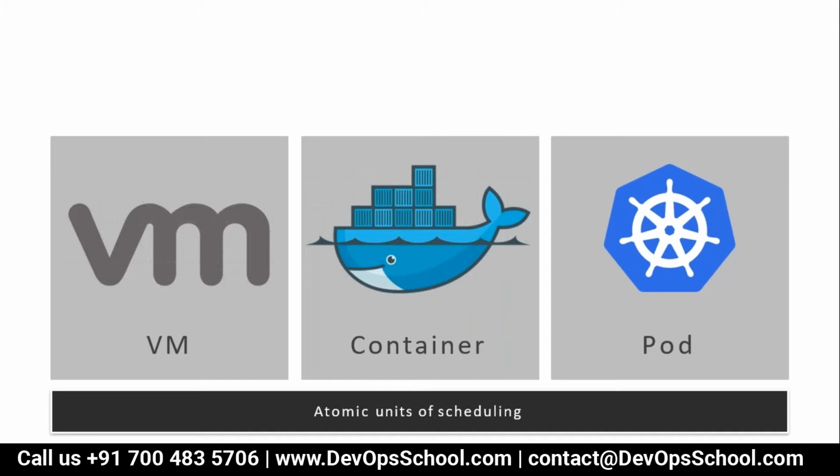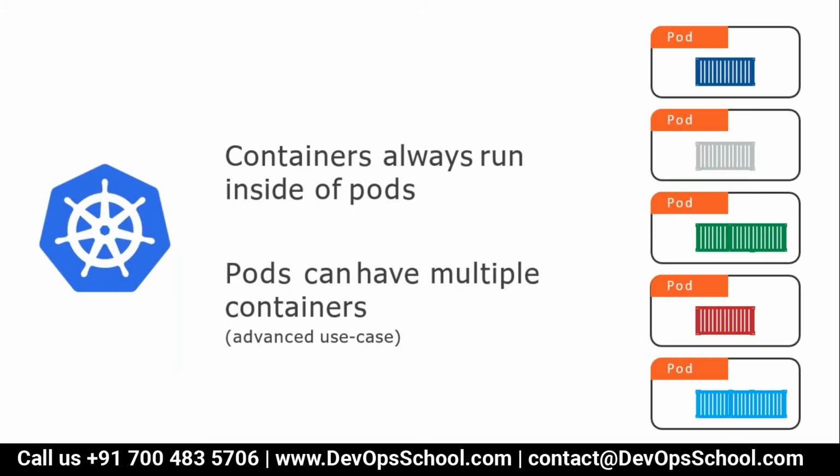In Kubernetes, if you want to deploy the container, actually you have to deploy it in the pod. That means pod is an atomic unit of scheduling in Kubernetes. You cannot deploy a container directly. You have to deploy it in the pod. Is that clear, guys? Everyone? Yes. Simple. So pod is an atomic unit of scheduling in Kubernetes.